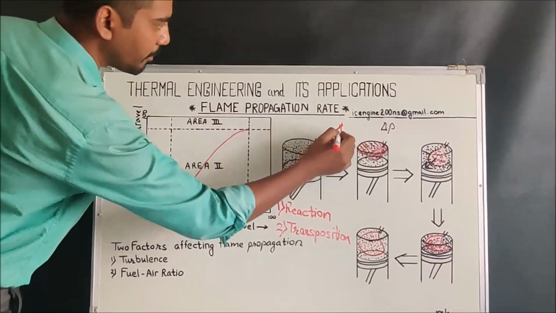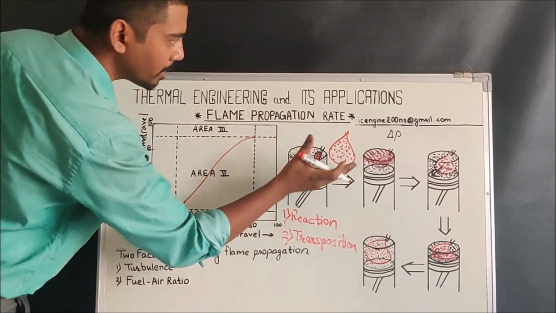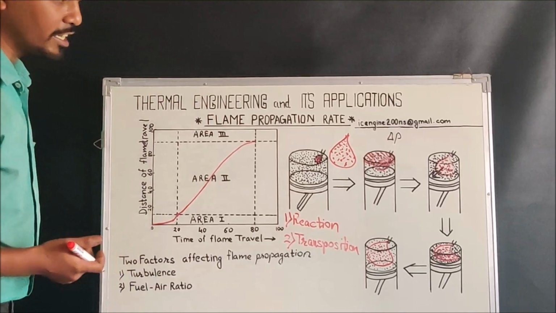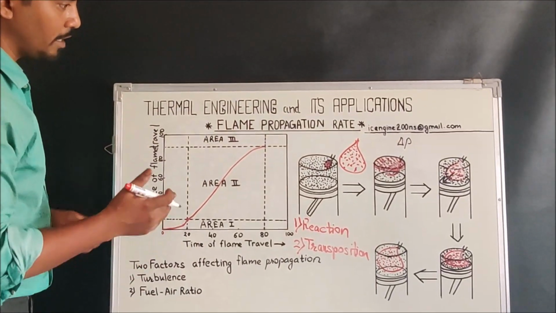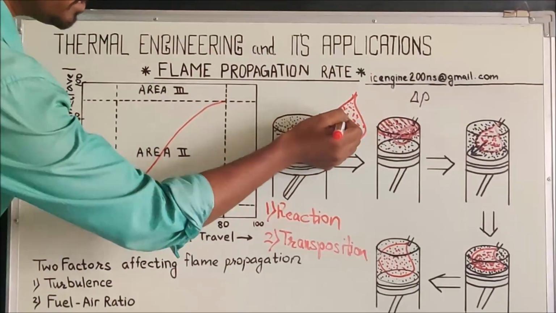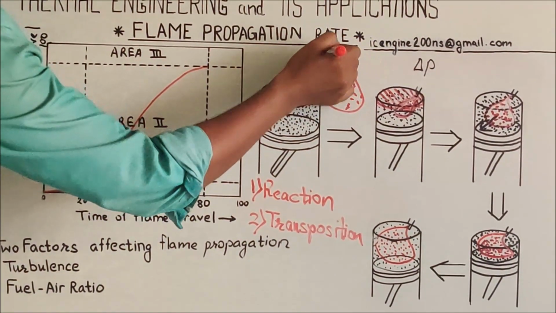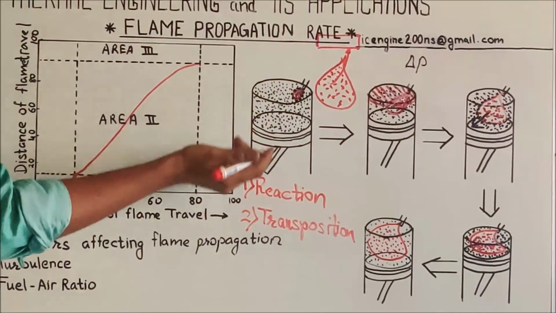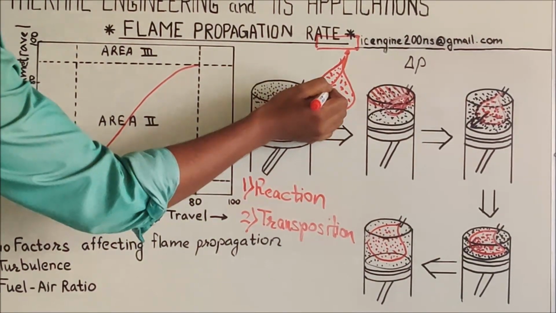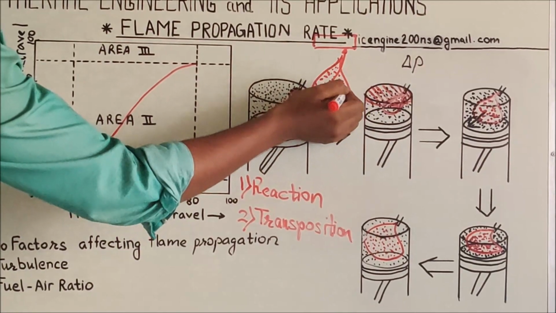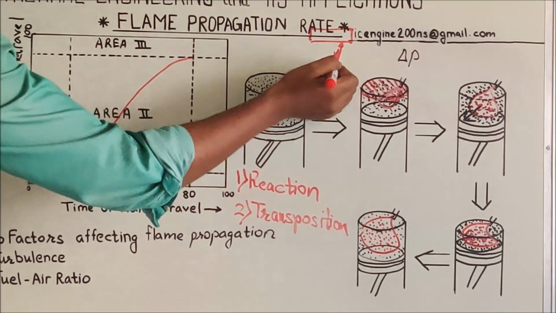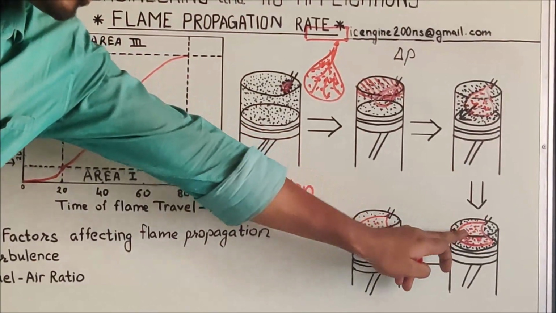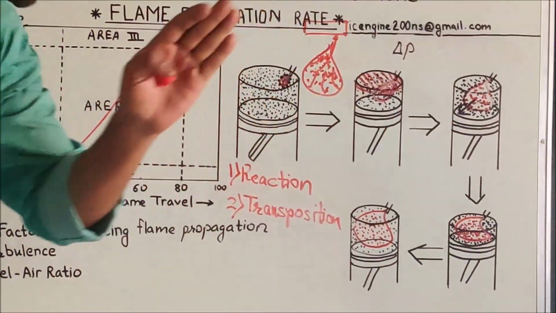So technically speaking, when we talk about the heat transfer rate, as the flame has traveled to the maximum volume, the amount of heat available inside the combustion chamber is going to be higher. Due to that, this heat is going to transfer to the cylinder head, and due to this process, all these burnt particles are going to travel in the reverse direction, and owing to this phenomenon, the transposition rate at this position is going to reduce.